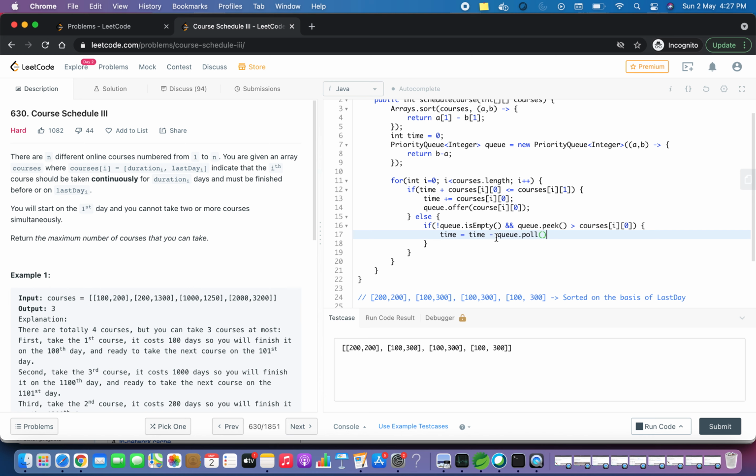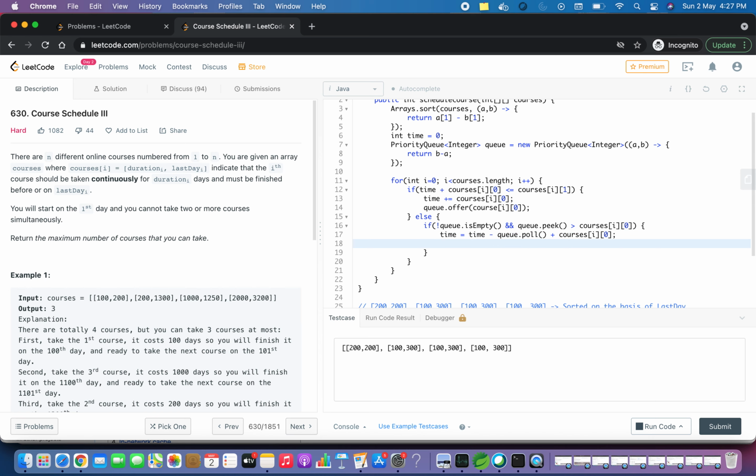So queue.poll will remove it from the queue and return the value, which will be deducted from time. Then we have to add the time for the current course as well, so I will add courses of i of 0. And whatever course I have taken now, I will add it to the queue as well. So I will add courses of i, that duration, to the queue.